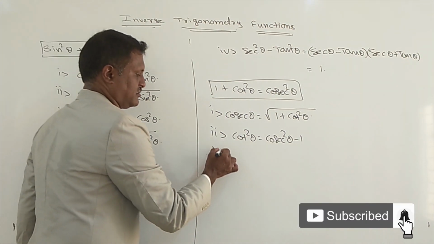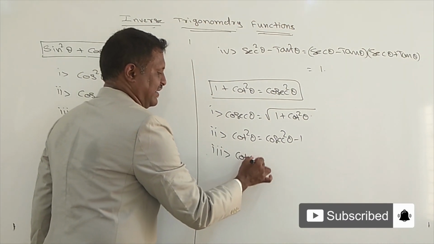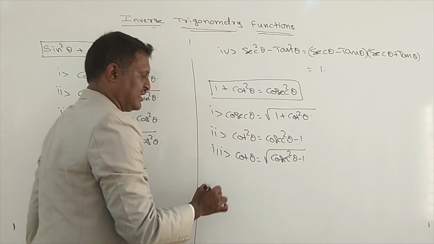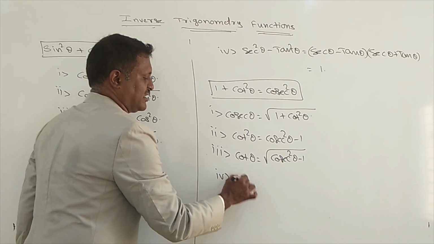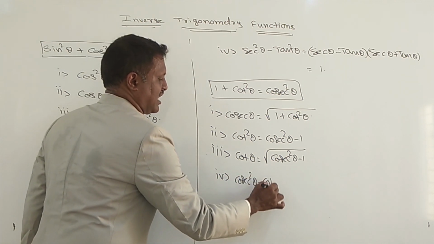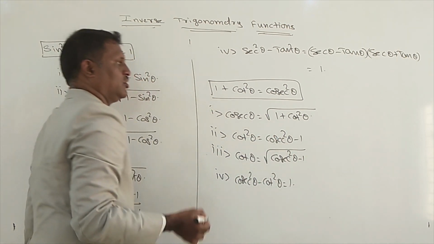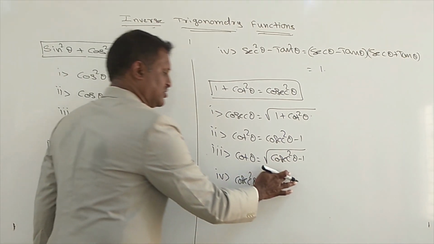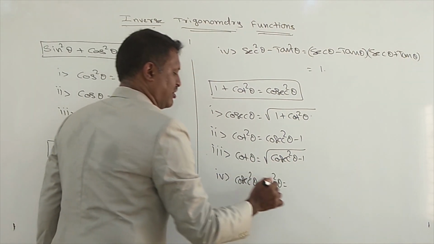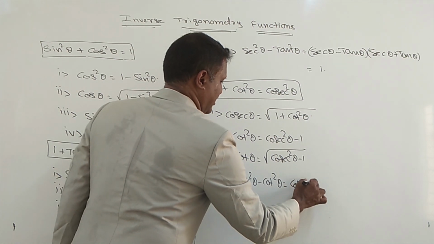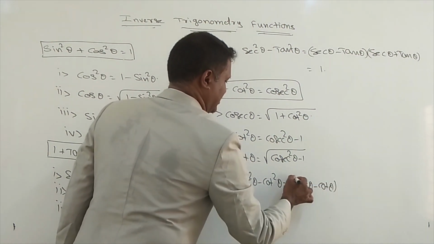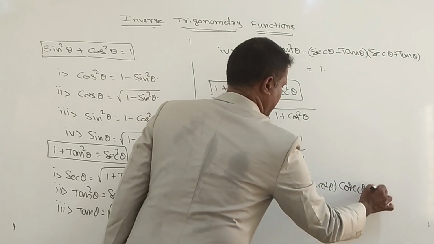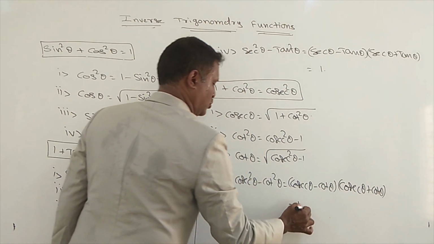Third one, cot theta means square root of cosecant square theta minus 1. Fourth one, cosecant square theta minus cot square theta equals 1. Even this one we can write using the a square minus b square formula, a minus b into a plus b: cosecant theta minus cot theta into cosecant theta plus cot theta. The value of this is equal to 1.